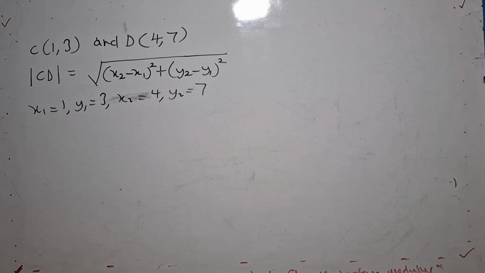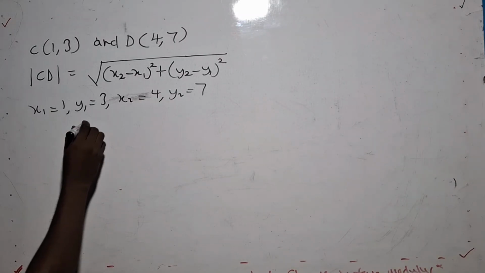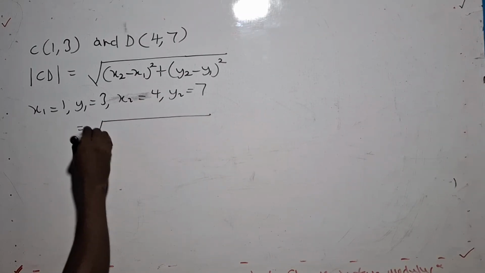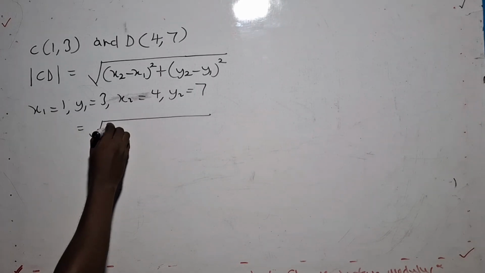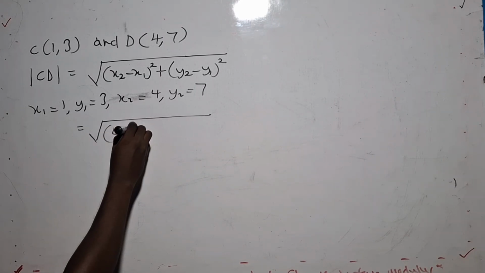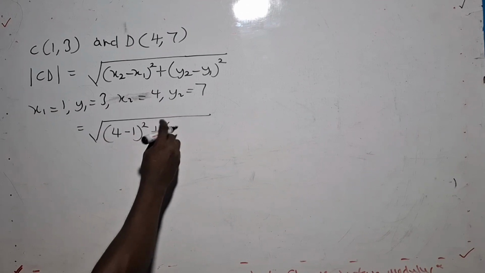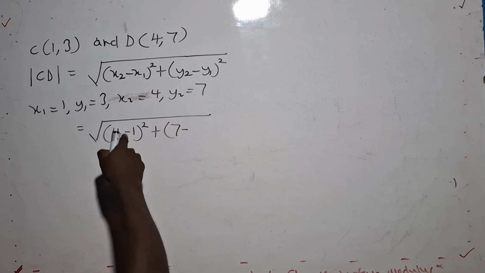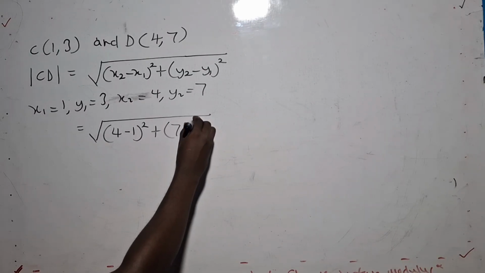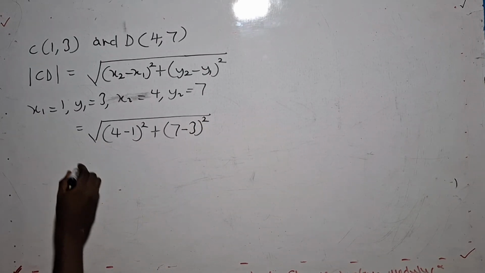So let's put them back into the formula. This is going to give us the square root of a bracket open, x2 is 4 minus x1, which is 1, squared, plus y2, 7, minus y1, which is 3, squared as well.